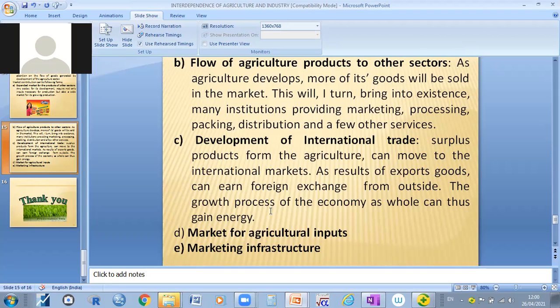So the growth process of the economy as a whole can thus gain some energy. At the same time, the market for agriculture inputs. So when you are using some inputs in the agriculture sector, there is a great expansion of agriculture inputs in the other sectors. And marketing infrastructure also plays a very important role in the development of other sectors.